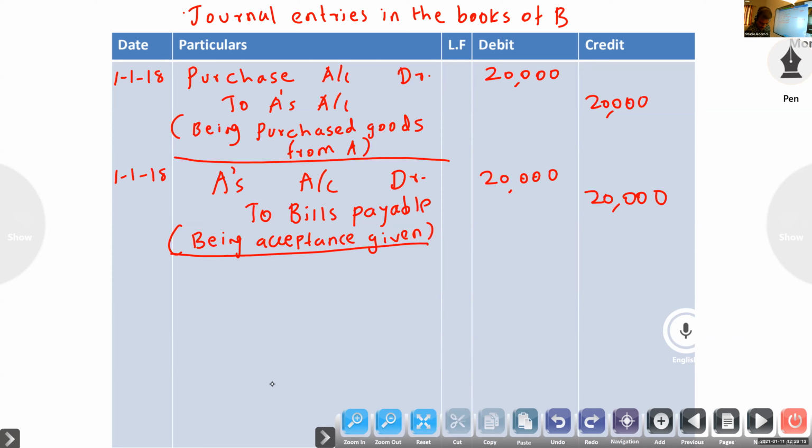Next, the third one, discounting only. 1st February, discounted. The narration you have to look at: discounted. So in the books of drawee, is there any entry for discounting?